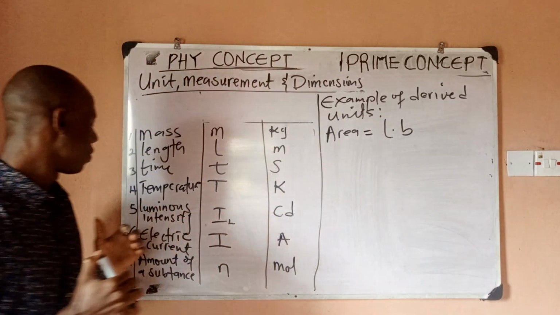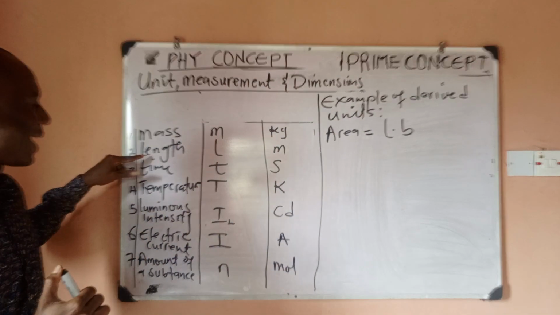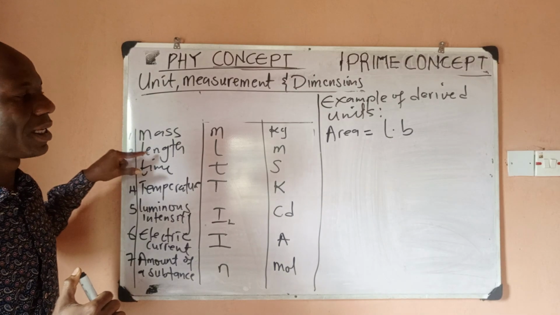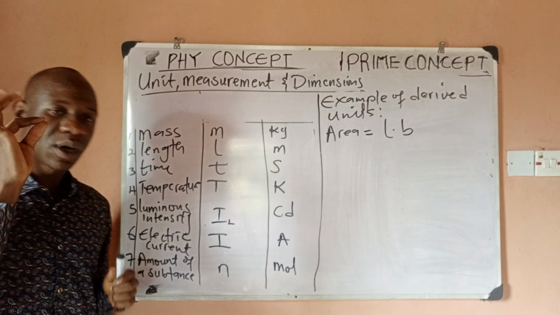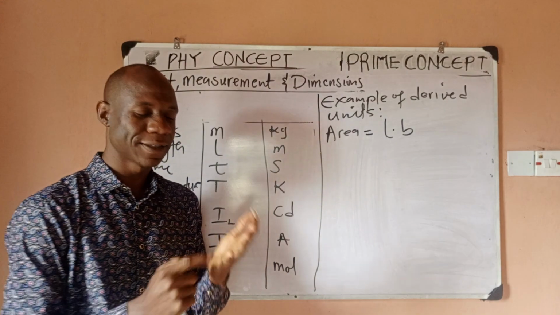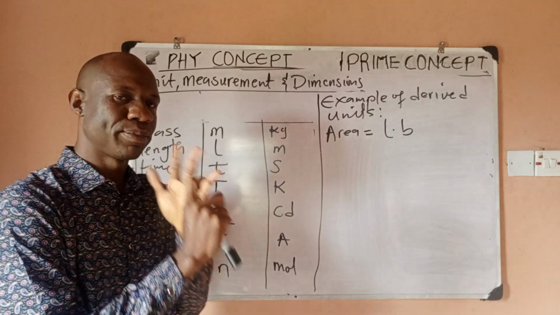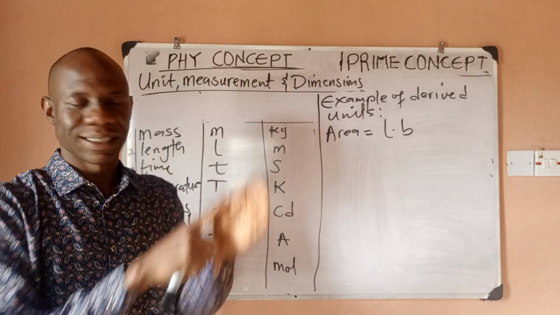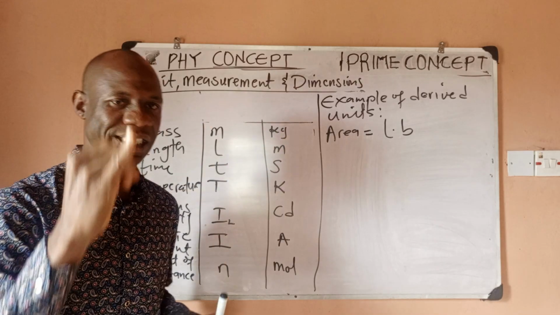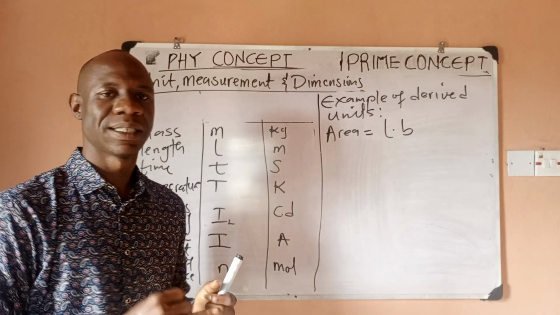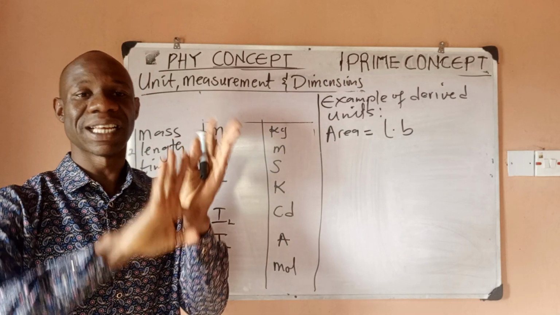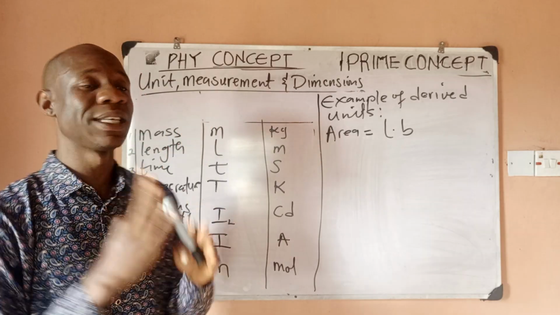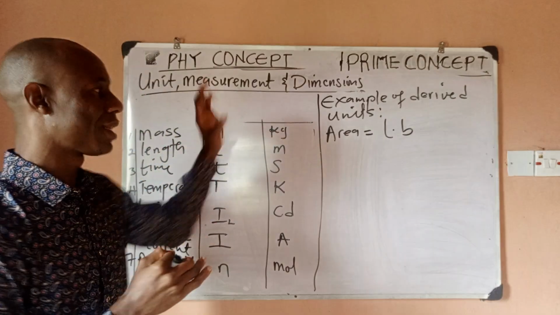And we already know that length is actually a fundamental quantity. Now, one of the things I want you to understand is that length, breadth, radius, height, thickness, width, distance, displacement, all of these things I have mentioned are the same as length in terms of units.